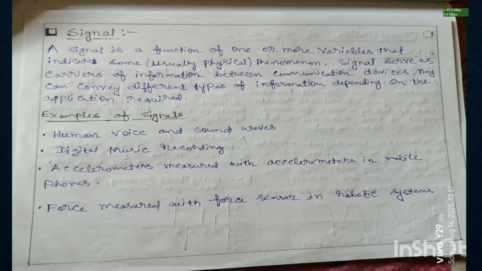So, first of all, we need to know what a signal is. A signal is a function of one or more variables that indicates some, usually physical, phenomenon. Signals serve as carriers of information between communication devices. They can convey different types of information depending on the application required.